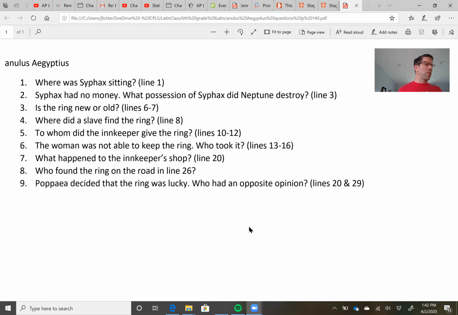And then we have Aegyptius mihi anulum dedit, servus in pyramide anulum invenit. And he says, an Egyptian slave gave me the anulum, gave me the ring. The slave found the anulum in pyramide, and I'm just realizing now that actually the answer to that question is on page 141. It's on the side, in your glossary. So that wasn't a very good question by Magister Lichty, because it's kind of a gimme, but there you go.